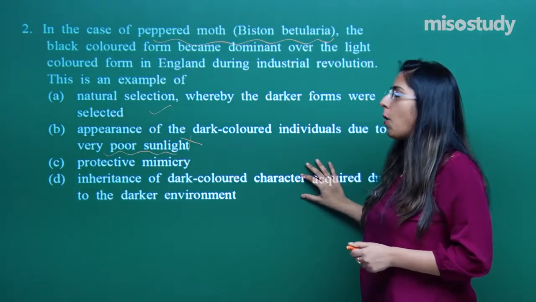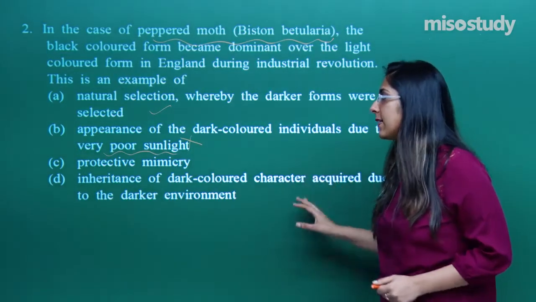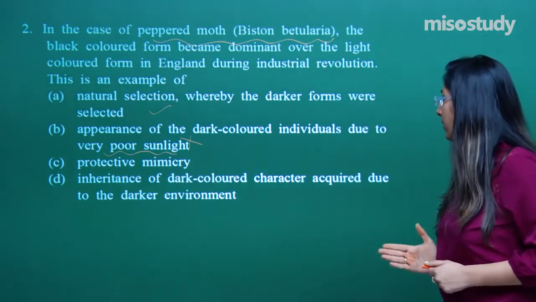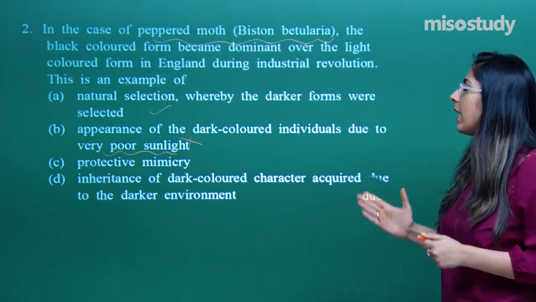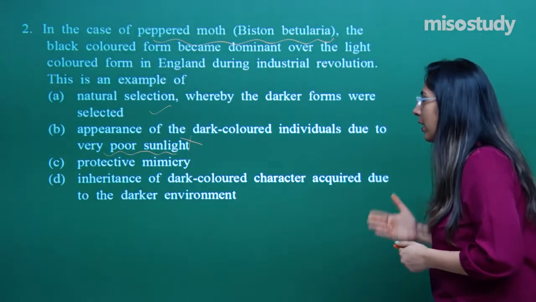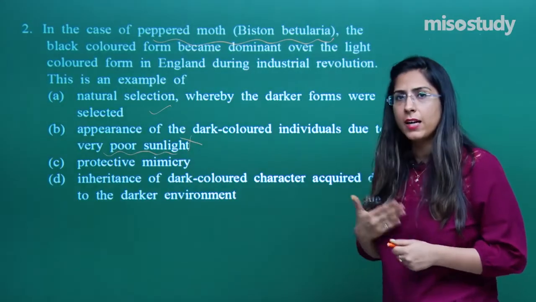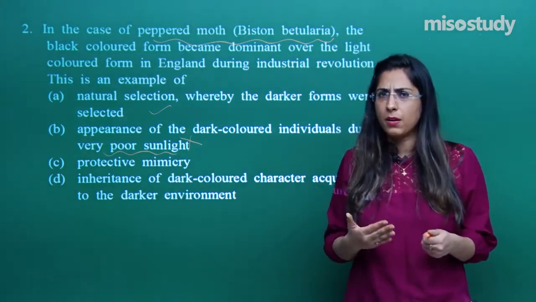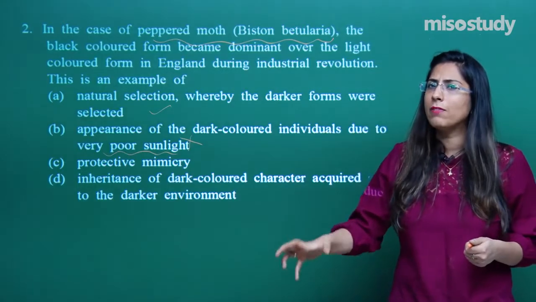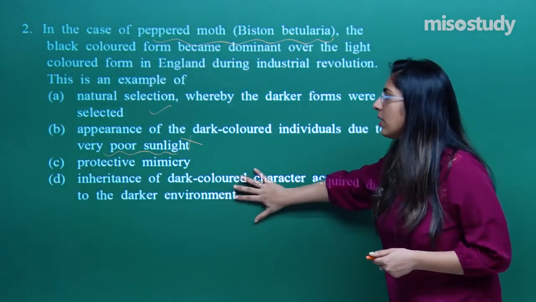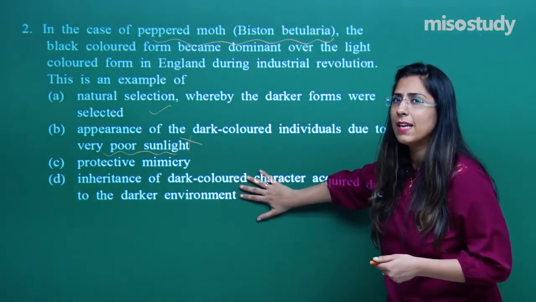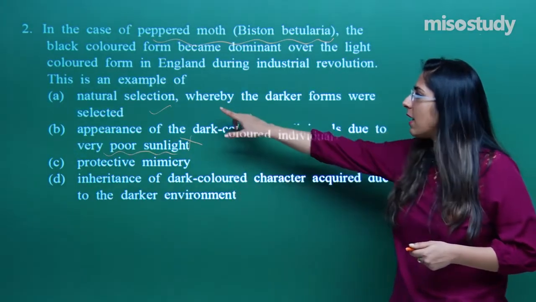Let's discuss option D, which indicates inheritance of the dark colored characters acquired due to a darker environment. So a darker environment was there, and because of that the dark colored moths appeared. This is the reason, but they have not given the exact mechanism by which the dark colored moth was selected. So the correct option is natural selection.